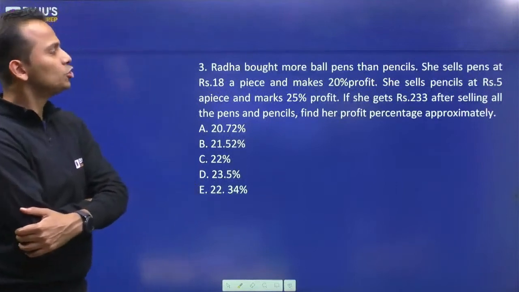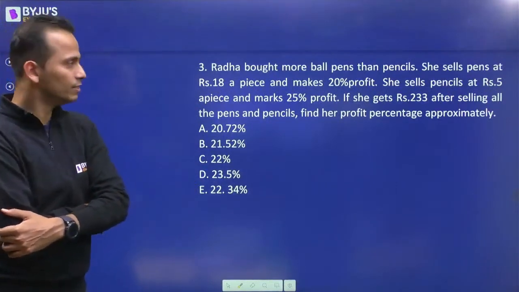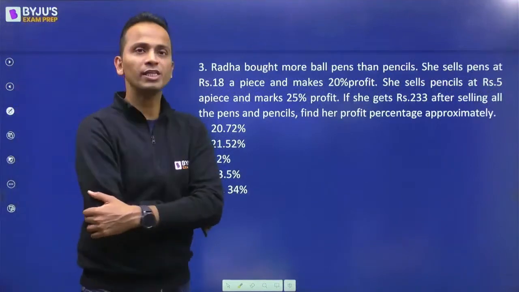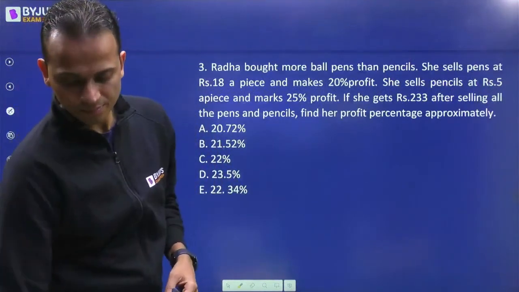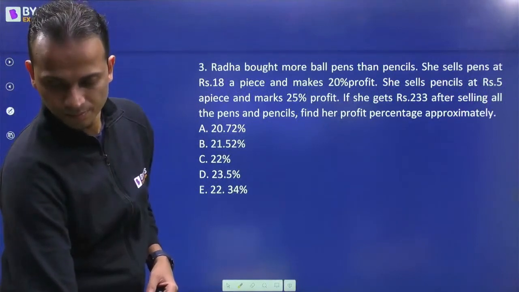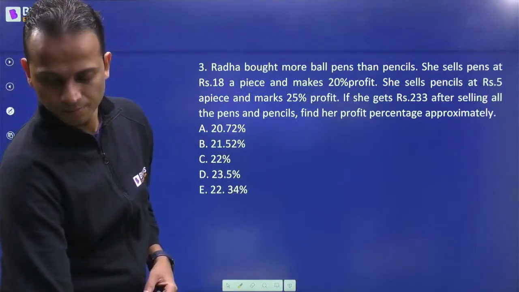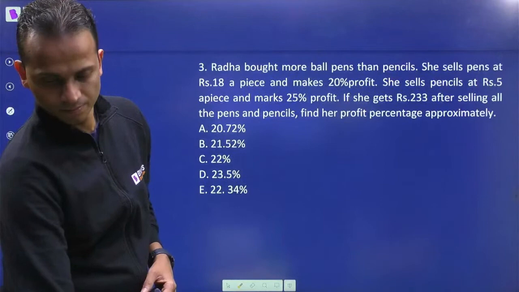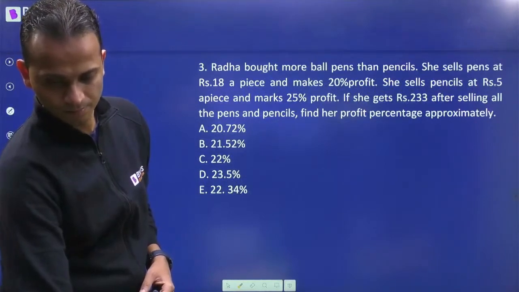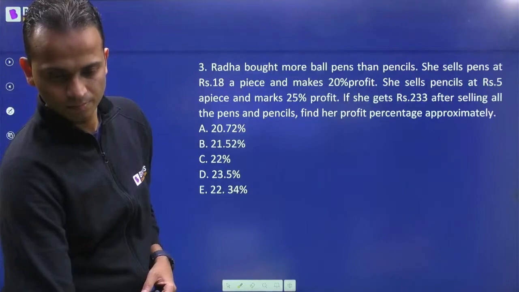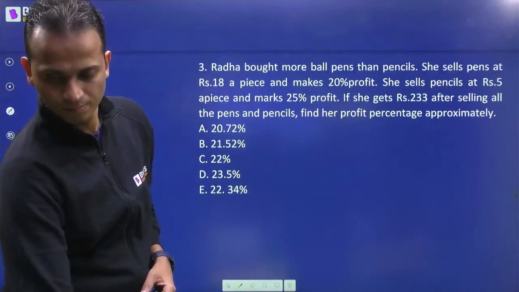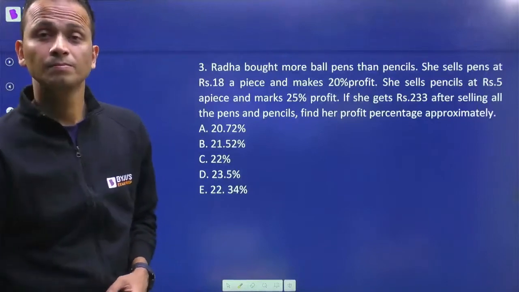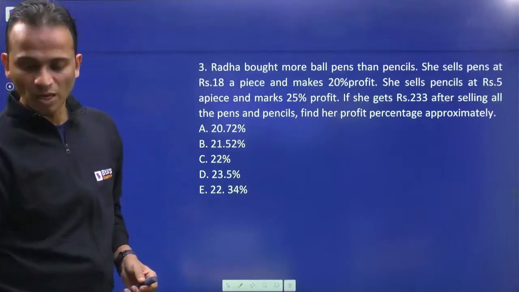If she gets rupees 233 after selling all the pens and pencils, then find her profit percentage approximately. Carefully work on this one.